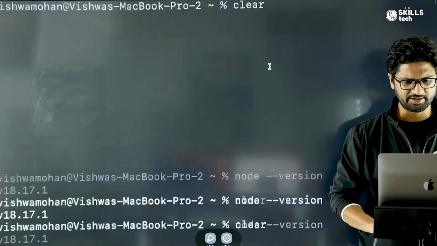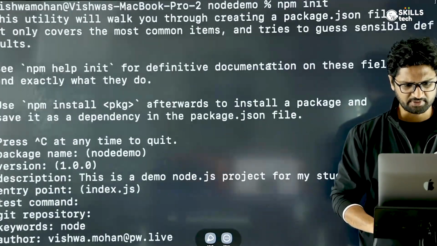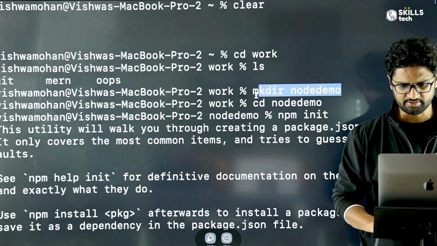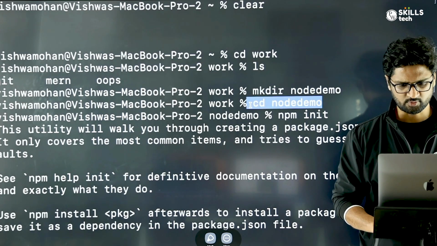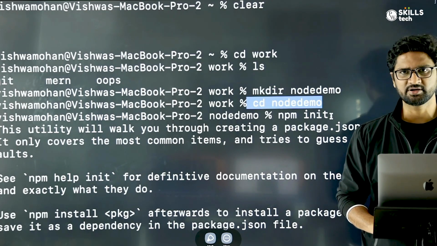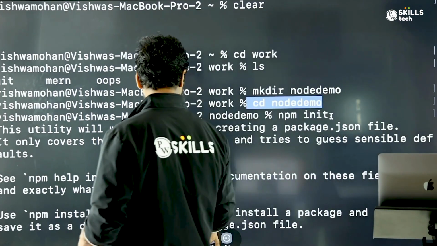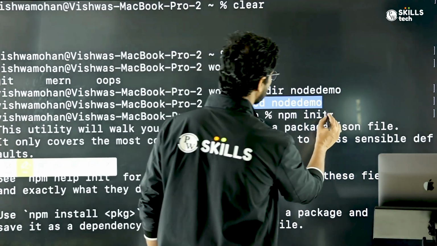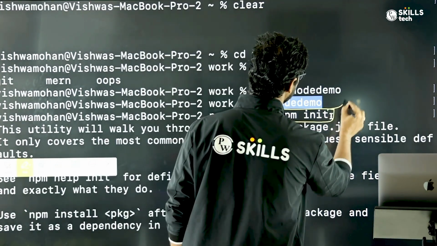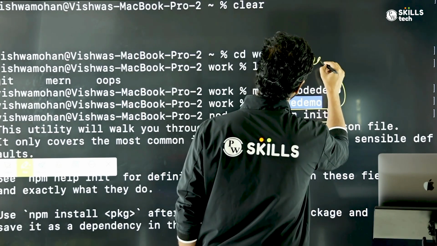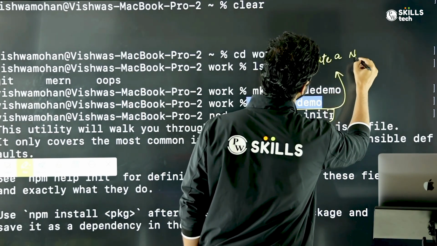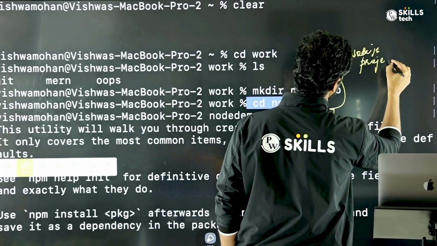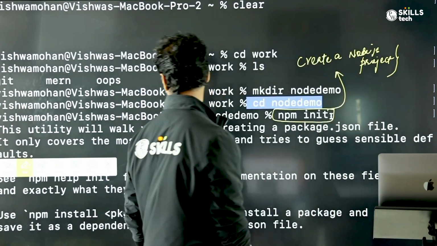You can quickly remind yourself of all the things that we did. First, I created this folder. Then inside this folder I ran this command called npm init. So keep this command in mind, guys. npm init is the command which helps you get started. It helps you create a node.js project.